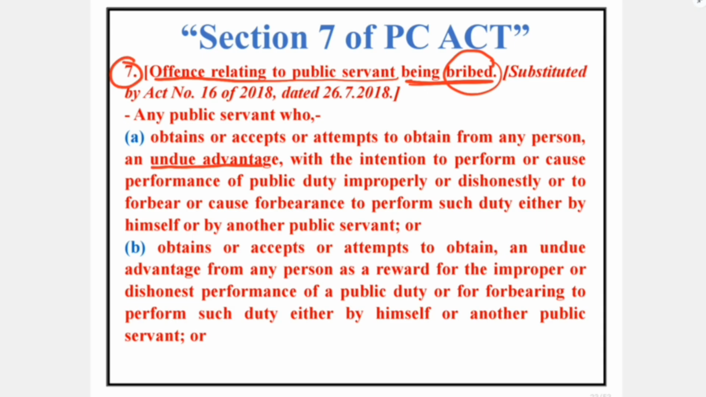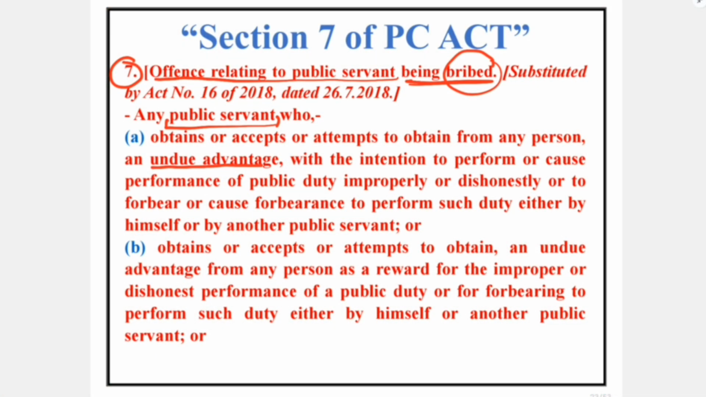To apply Section 7 of the PC Act, the primary condition is that the accused must be a public servant. If the accused is not a public servant, in that scenario he cannot be prosecuted under Section 7 of the PC Act. And apart from that, we have to study clauses A, B and C to enhance our information on the subject more effectively.